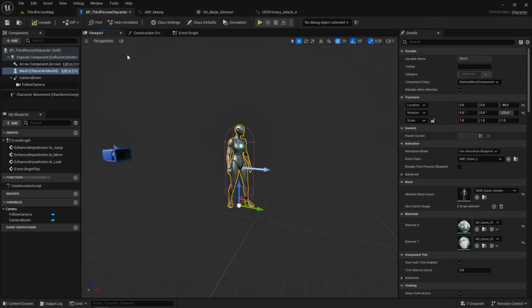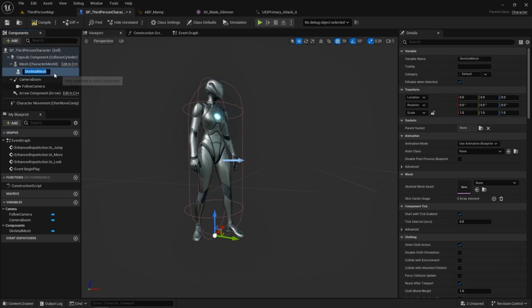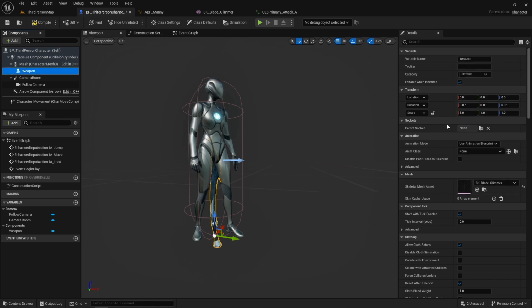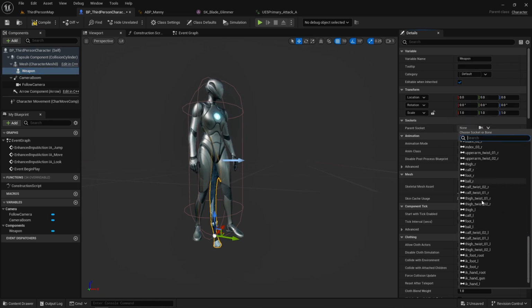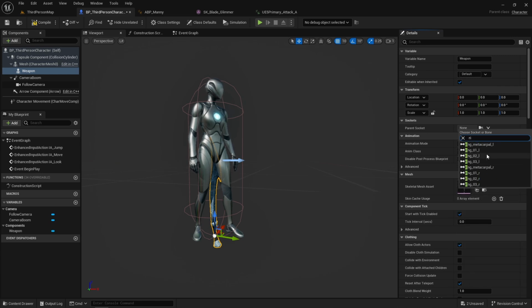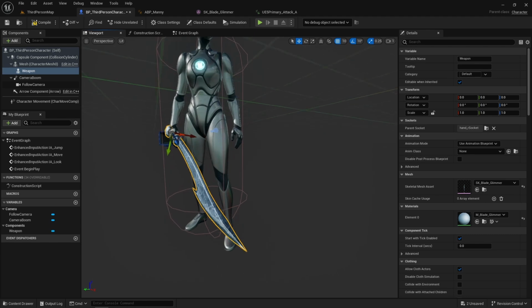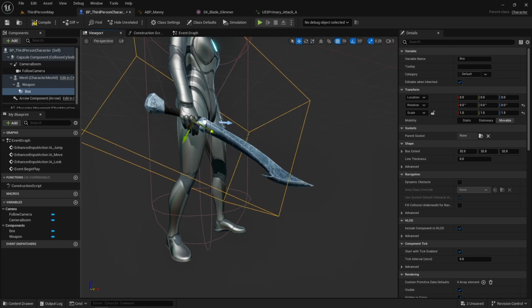Now that we have that, let's add that sword to our character. Start off by selecting our character mesh, and then adding a new skeletal mesh, and setting it to our sword. And then we can set our parent socket to the one we just made. And now let's add a collision box to this sword, and scale it to fit around the blade.